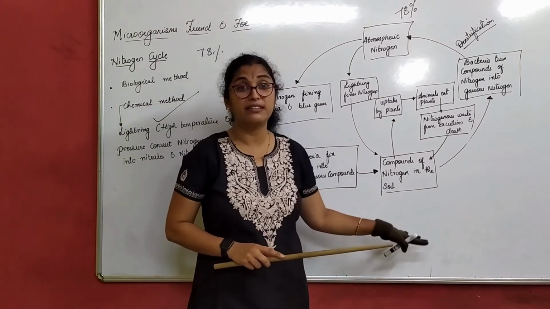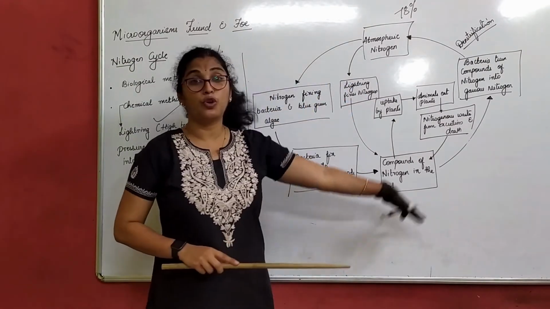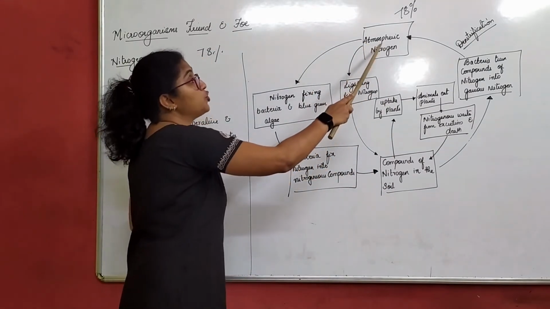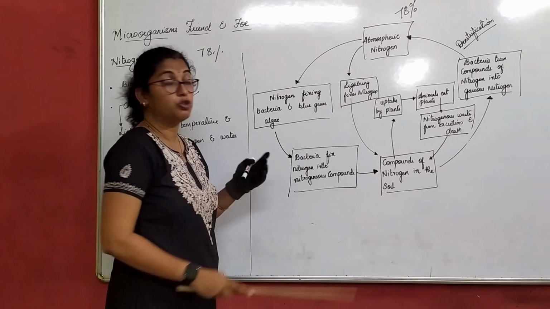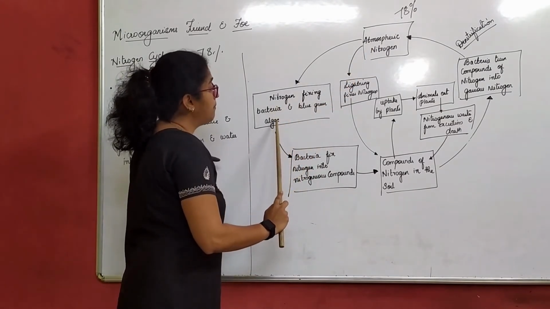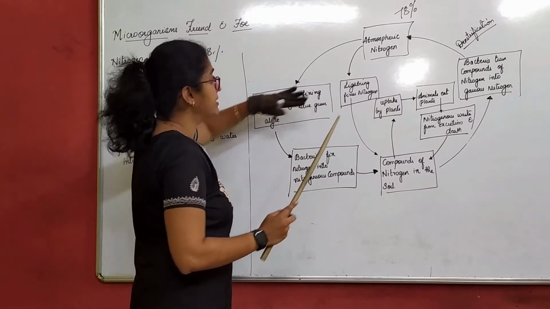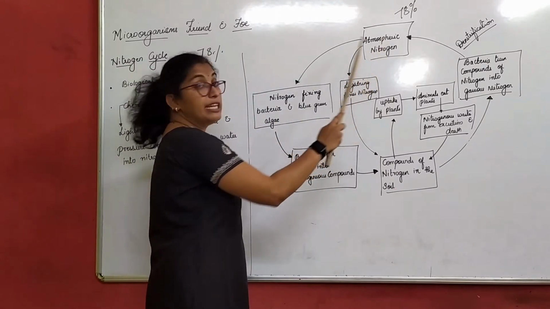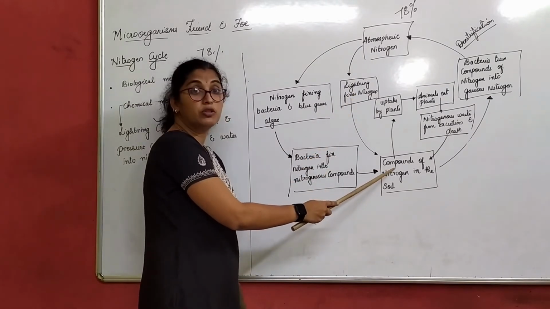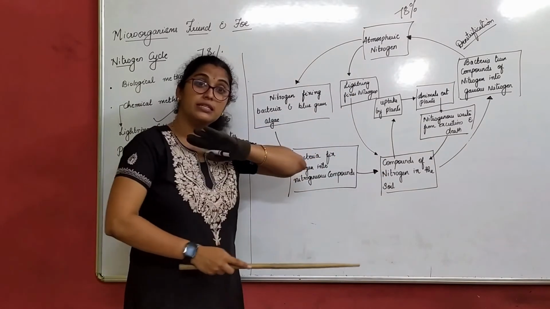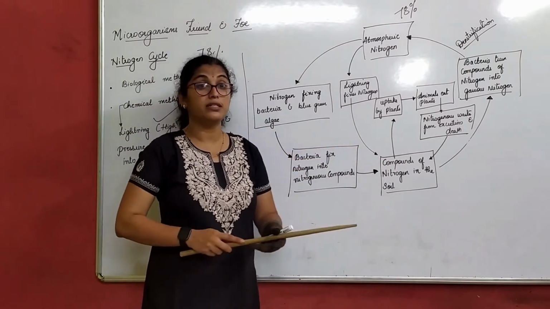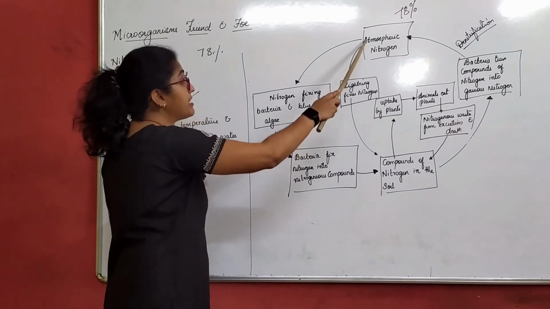Even when you are drawing the cycle, you are not supposed to draw it all at once. How are you supposed to do it? As I explain, first you write about atmospheric nitrogen. Then you write about nitrogen fixing bacteria, blue-green algae. Then you explain lightning converting it to compounds of nitrogen. Your one process is completed, because we are not talking about lightning further. The second process has 5 methods, 5 ways.